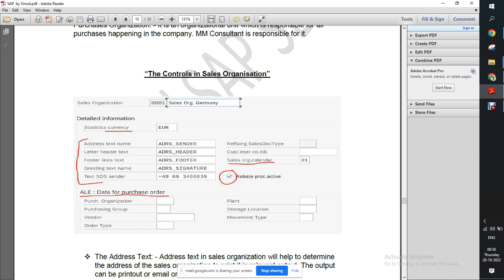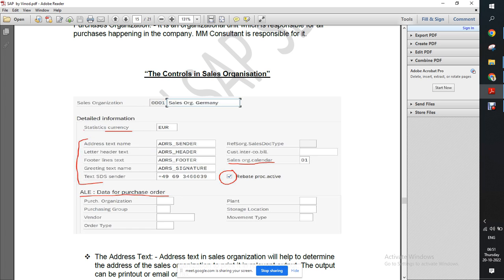But even if you have maintained everything and if this check is not checked, then you cannot process the rebate. So they will ask this question many times. Like every 10 interviews you will get this question: to process the rebate, what is the prerequisite? The prerequisite under sales organization, we have to check this one. Then the important part is coming, this one, ALE data for purchase order.